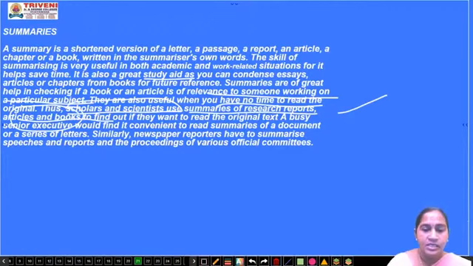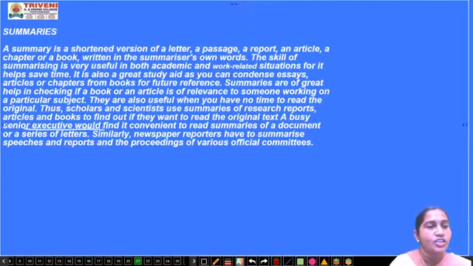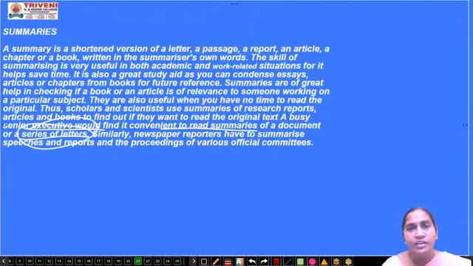A busy senior executive, a senior executive means officer, would find it convenient to read summaries of a document or a series of letters. He will just go through the summaries of the letters. It has been given in your material also. If you just open it, you will get one example there.